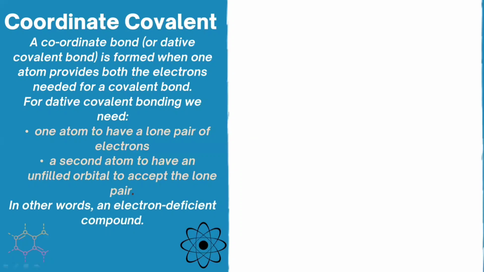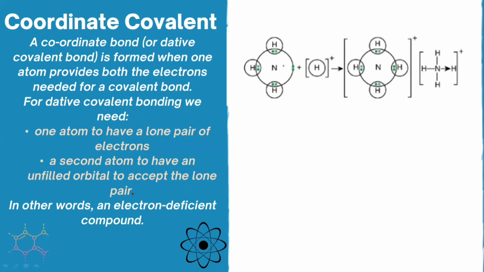Now, what will happen? A coordinate covalent bond is formed between the two atoms, where one atom has a lone pair of electrons and the other atom has an unfilled orbital to accept the lone pair. In other words, the other atom is an electron deficient compound. As you can see over here, nitrogen has a lone pair of electrons. Now you can see how many electrons are present outside the nitrogen: 1, 2, 3, 4, 5, 6, 7, 8. Its octet is completed. But this hydrogen in the vicinity of the NH3 is electron deficient.